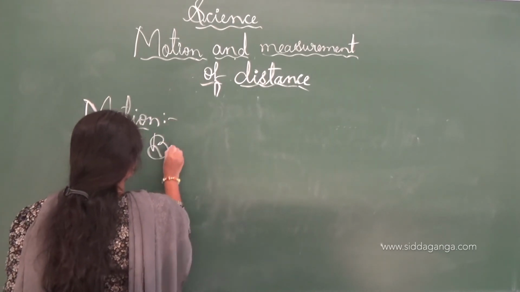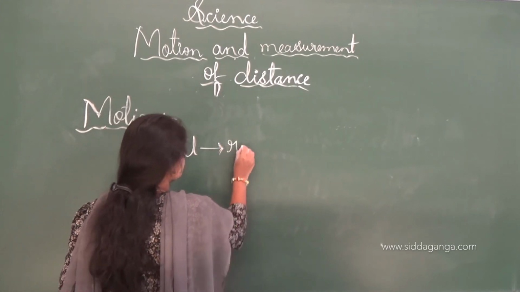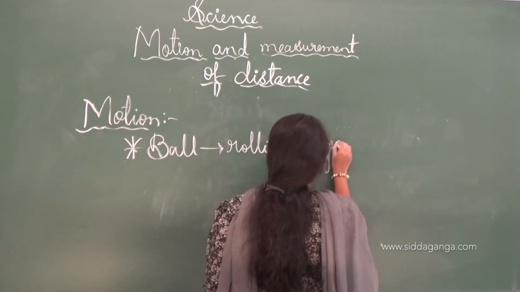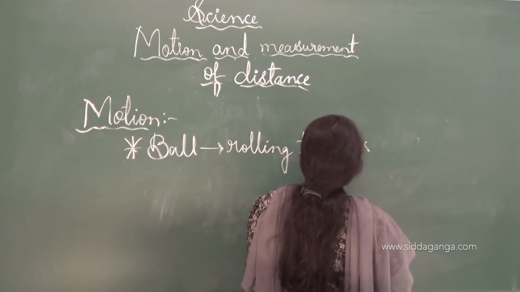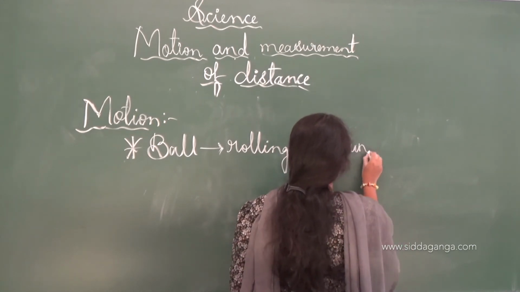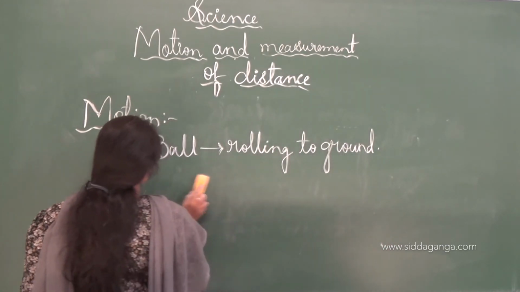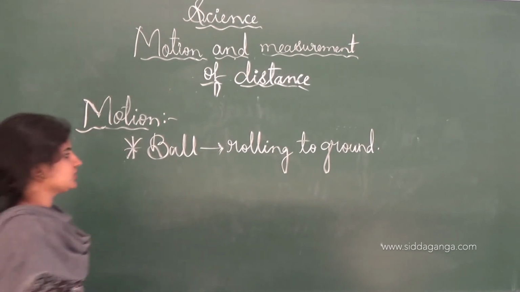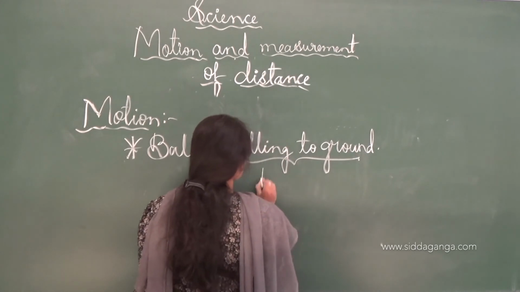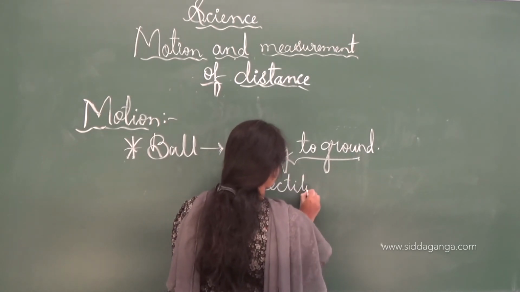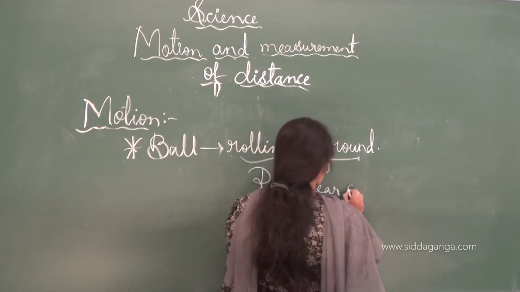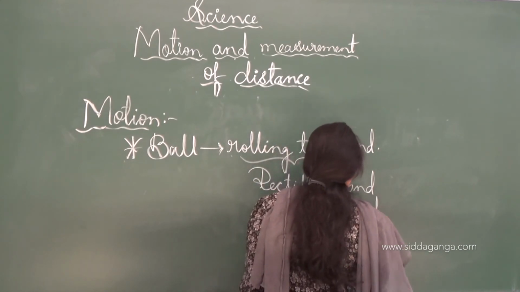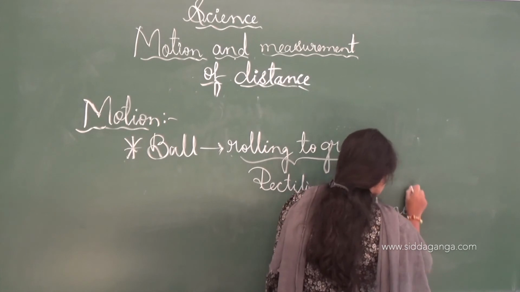Say, if a ball is thrown and it rolls on the ground, we say it has rectilinear motion as well as rotational motion.